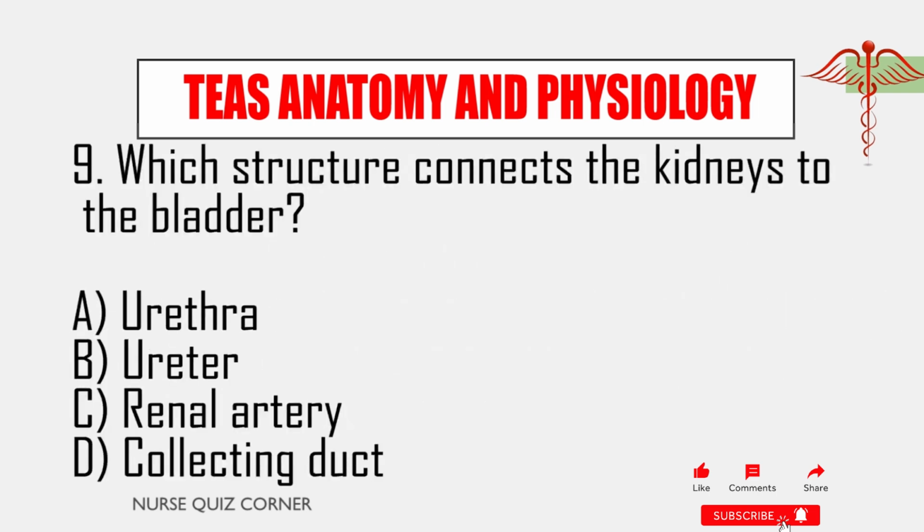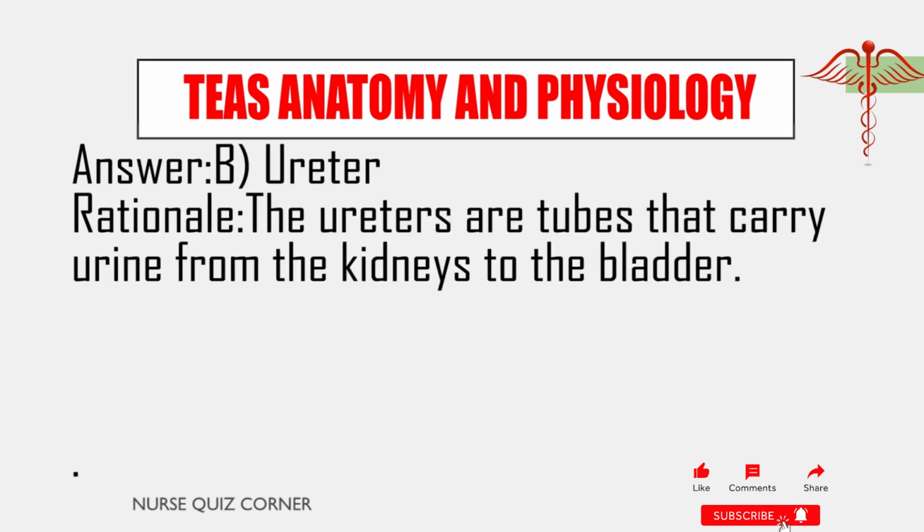9. Which structure connects the kidneys to the bladder? A. Urethra. B. Ureter. C. Renal artery. D. Collecting duct. Answer: B. Ureter. Rationale: the ureters are tubes that carry urine from the kidneys to the bladder.